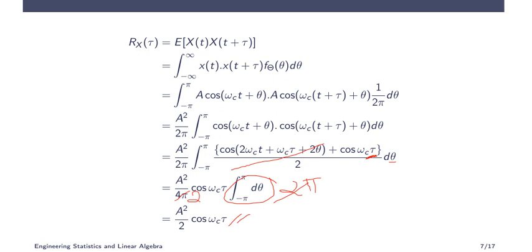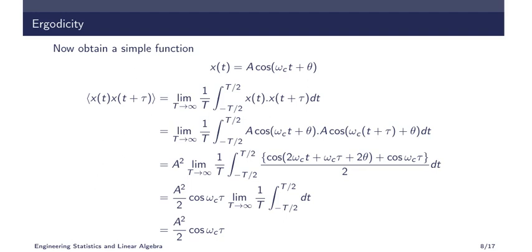So this is the expectation we have found using the ensemble average method. Now the same we will do with the time average method. Again, if it is an ergodic process, you have to consider the capital X of t as a small x of t, which is a simple function of time. So we converted capital X to small x, and capital theta will convert to small theta. The time average of x of t times x of t plus tau will be the limit as T tends to infinity of 1 by T, with the limit from minus T by 2 to plus T by 2, and dt.